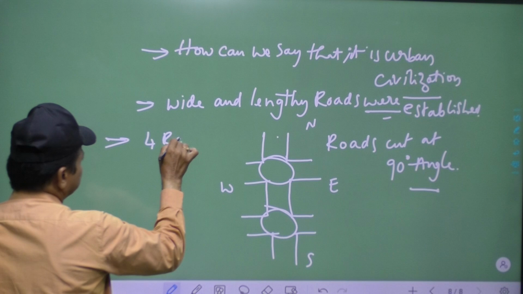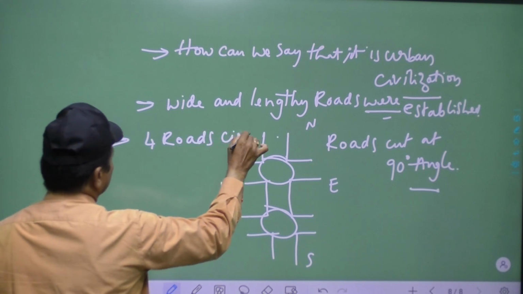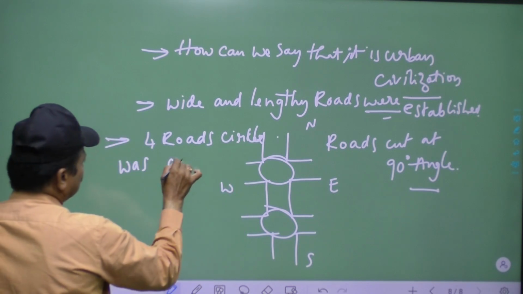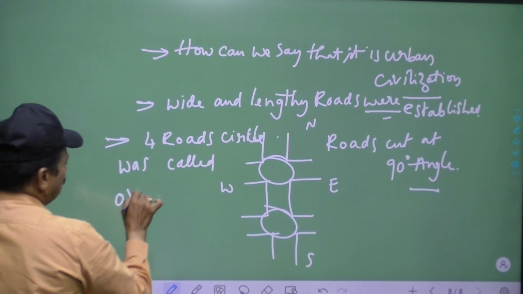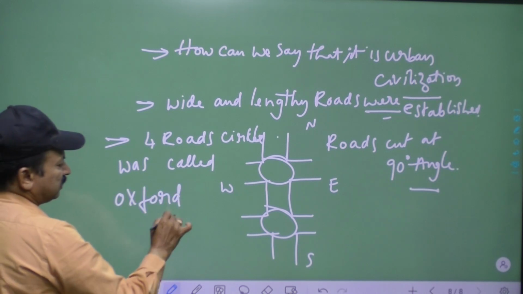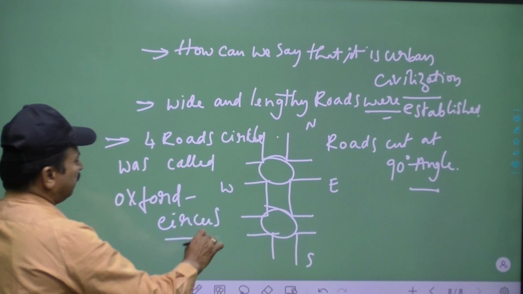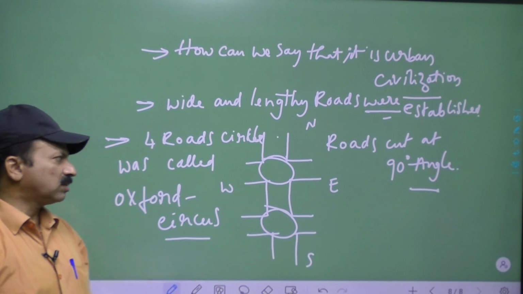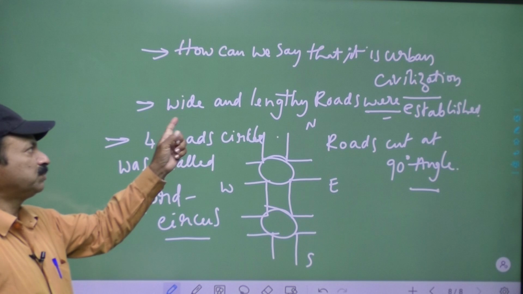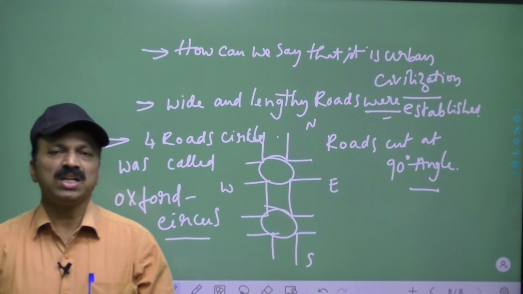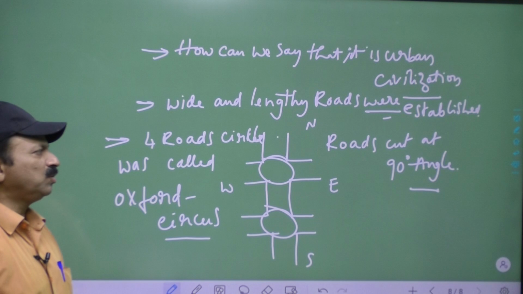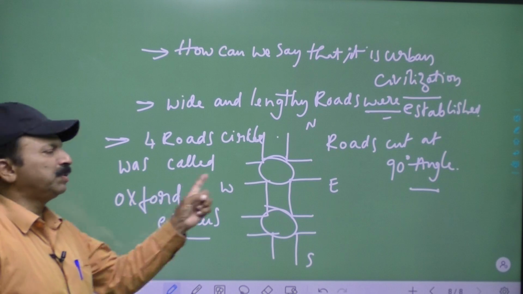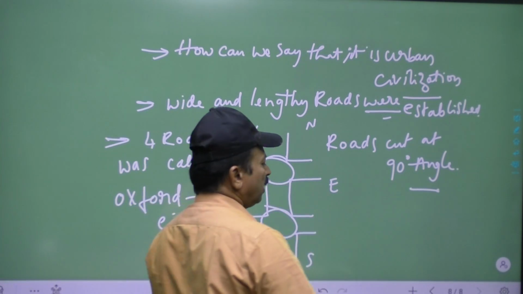This four-roads circle was called Oxford Circus. Like that it was said. It is called Oxford Circus. So first point, wide and lengthy roads. Suppose if it is a rural civilization, we can't find wide and lengthy roads. That's why, first and foremost, wide and lengthy roads were established by these people. That is one of the important points you have to remember.